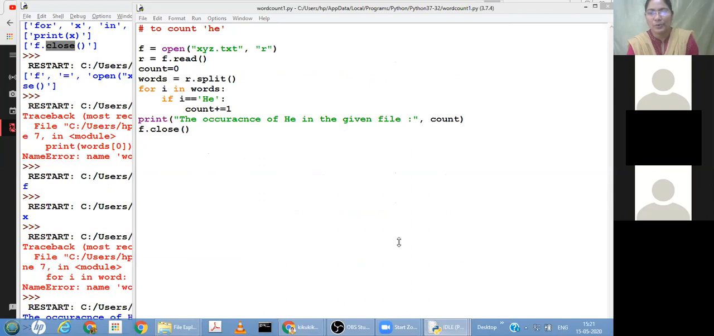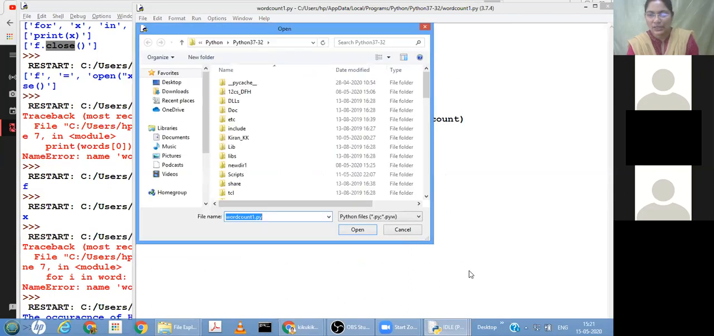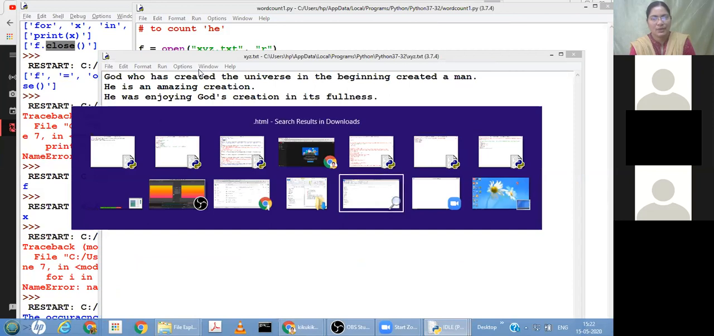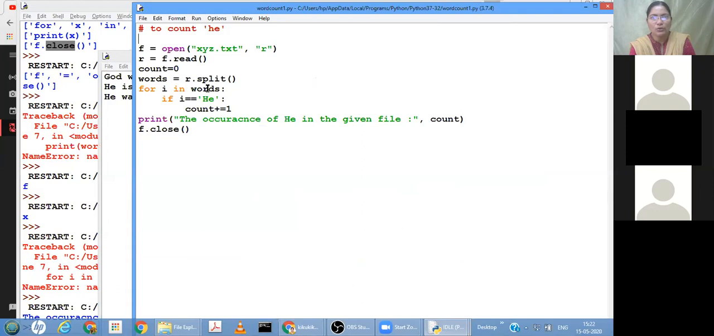Now see, you can open and see also xyz.txt. See here, this is my entire text. In this text, how many times he is there? Okay, suppose if you want to count how many times the word in is there in this. So this was for he. Now suppose if you want to count, what are we supposed to do?